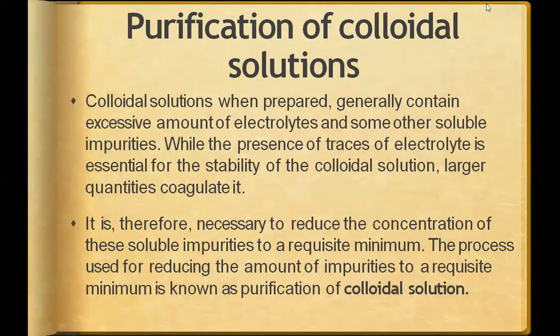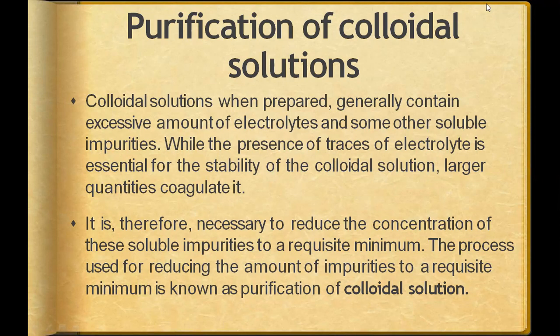Whenever you want to reduce the impurities and take them to the minimum, that process is purification.